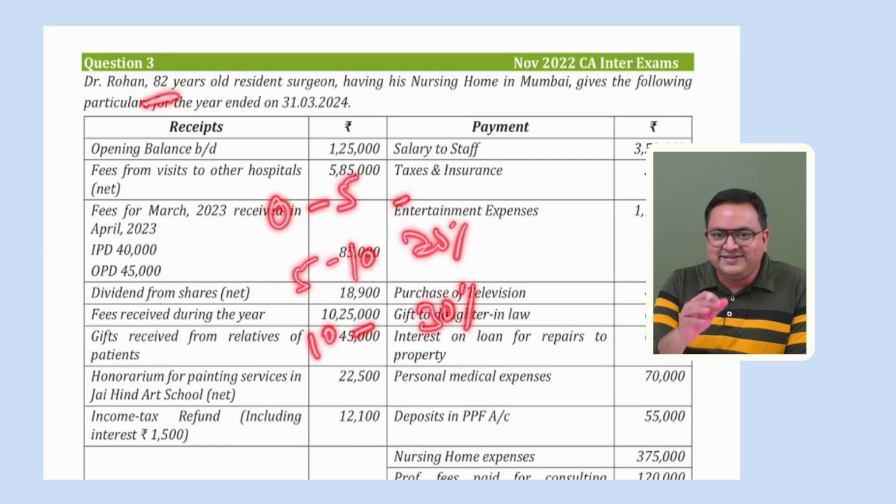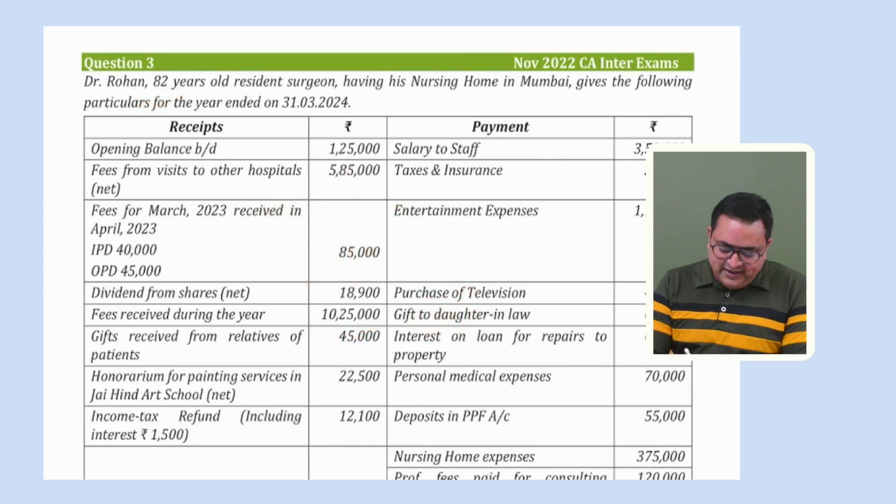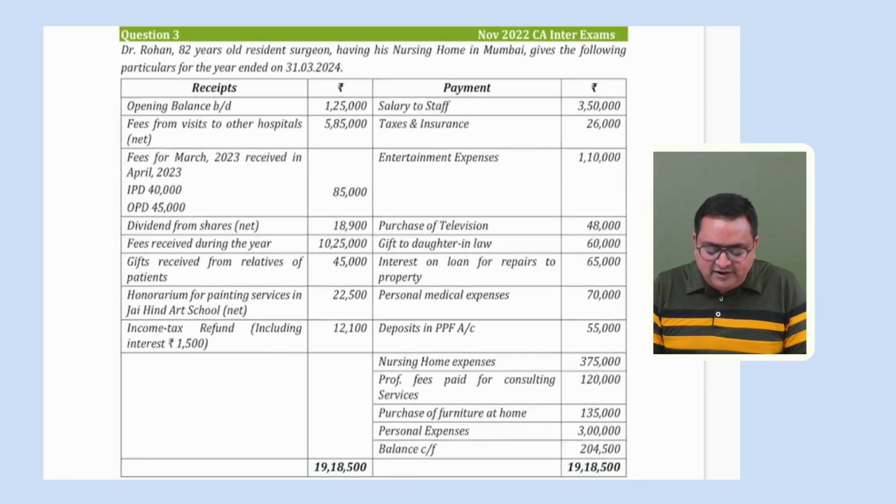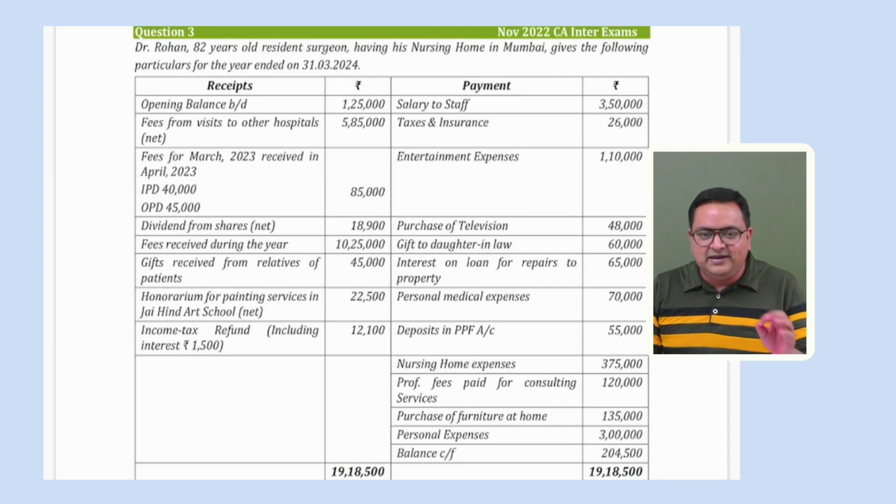So this person is a super senior citizen. Okay, is an 82 years old resident surgeon having his nursing home in Mumbai. Given the following particulars for the year ended 31st March 2024. Okay. And if you will see that receipts and payment account is given to us. Income and expenditure account, P&L account is not given to us. Receipts and payment account is, you can say, a kind of cash book or a bank book.